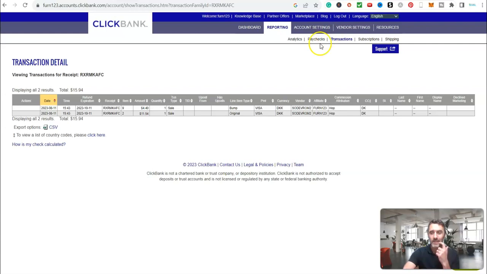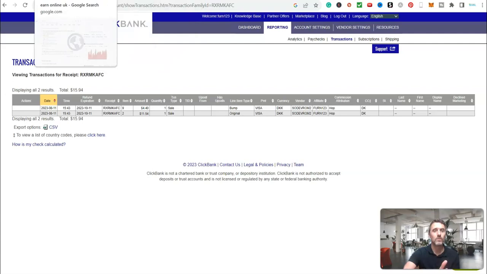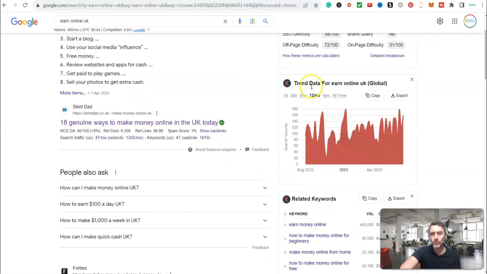Okay, so let me give you an actual example. Let me come over to Google. So here on Google, I have just typed in this, Earn Online UK. Now what's happening here is, we can see down here, volume. This is how many people a month are searching this up. So every single month we can see 480 people a month are searching this up. And if we scroll down here, we can see the trend data for this. So for the last year, this is how many people have been searching for that exact keyword every single week. This is for the last 12 months. And I can change it around if I wanted to.